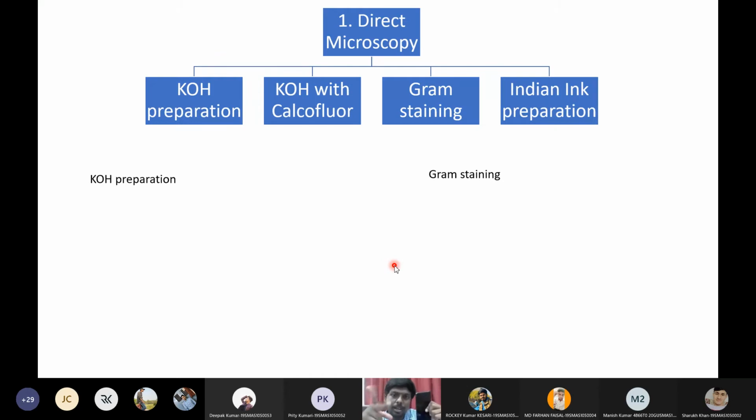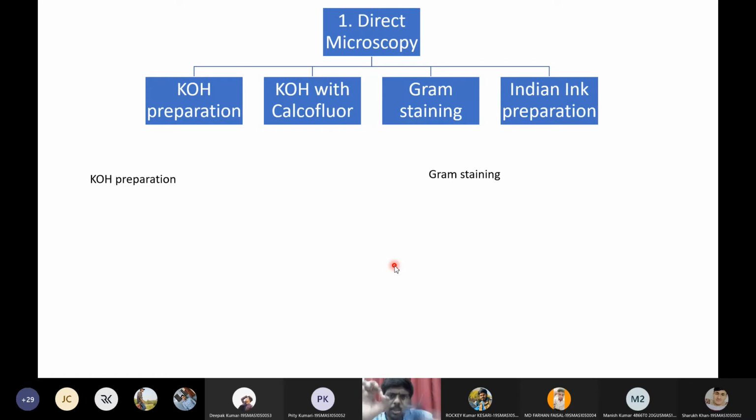That is why we always need to ensure that the sample has only fungus but not bacteria. We need to kill the bacteria and somehow remove it from the slide. Then only we can see the fungus.